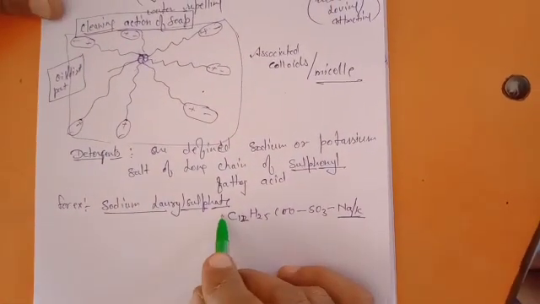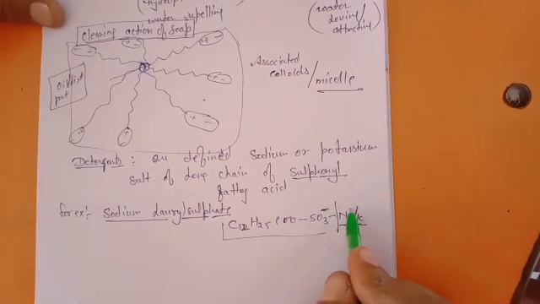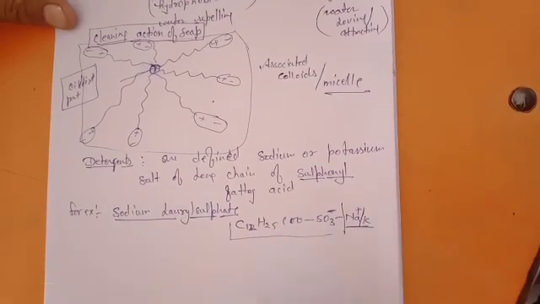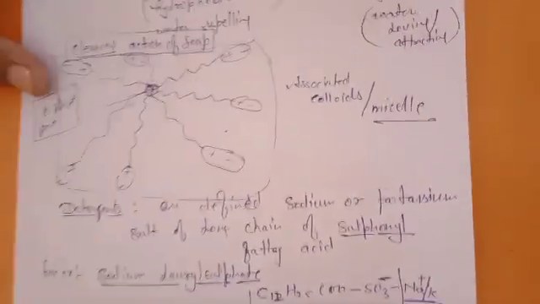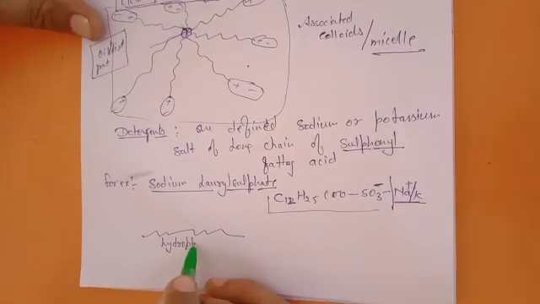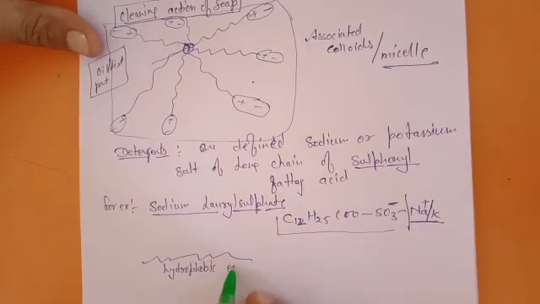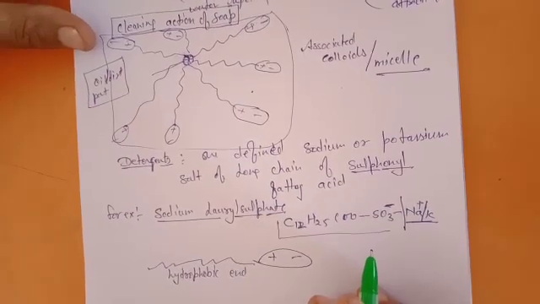This molecule will ionize, breaking into the sulfonyl group with a negative charge, and sodium or potassium with a positive charge. It also has the same long chain, the hydrophobic end, and this is the polar part.